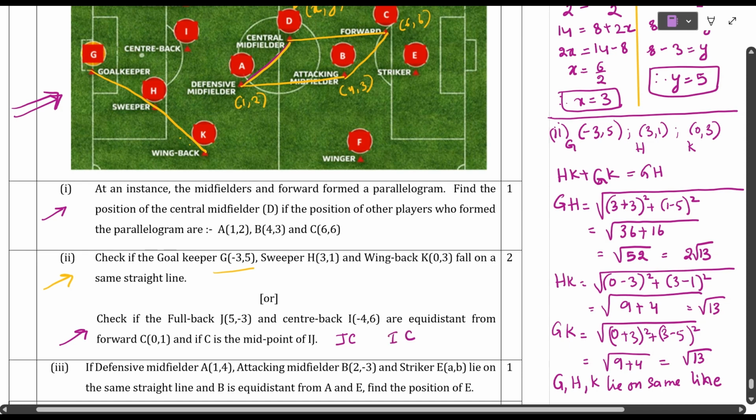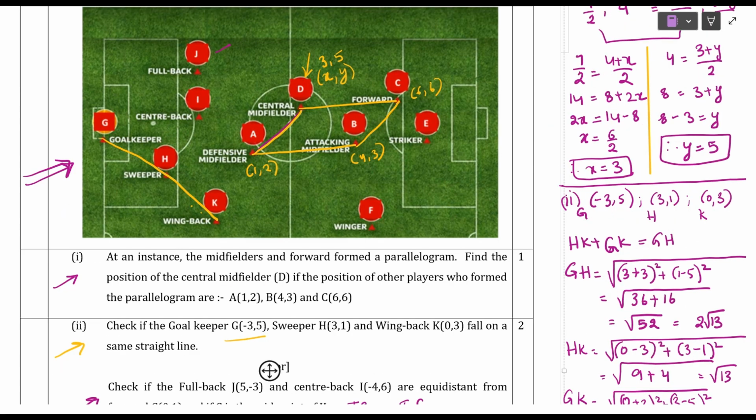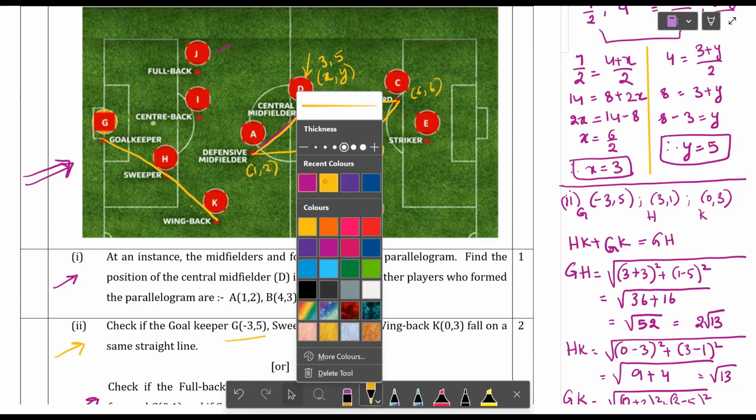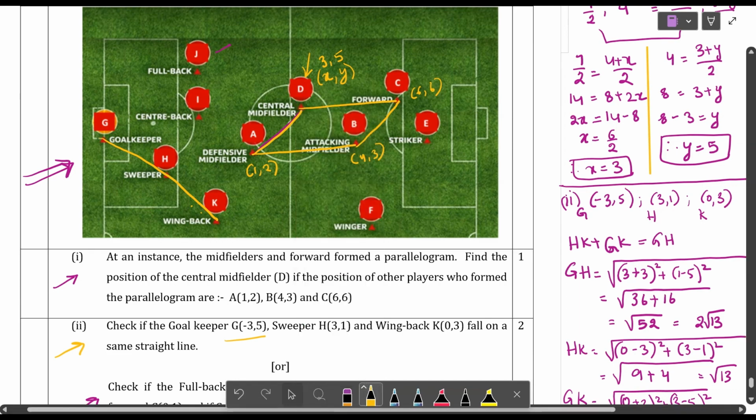Let us check where it is in our diagram. So here J, here I and here C. Let us find out the distance between CJ and CI now.